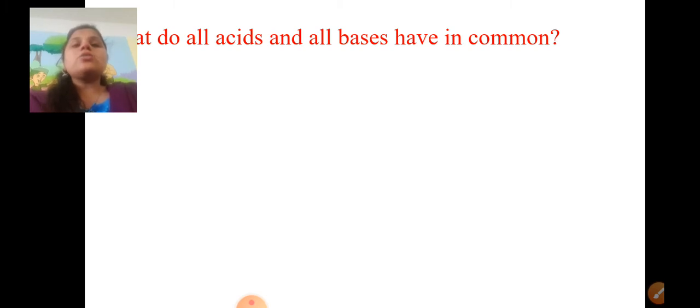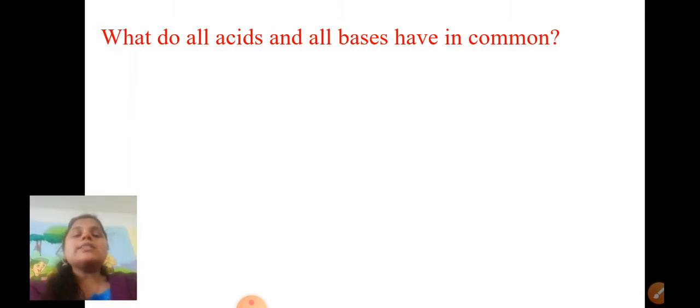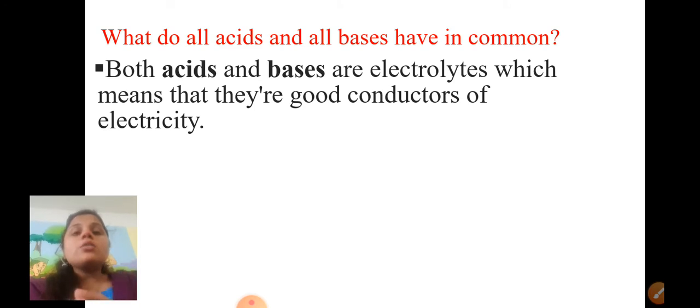So in today's class, as I told, we have to confirm whether anything is common between all acids and all bases. Yes, some concepts are common for both acids and bases. So what are those? Let's discuss.